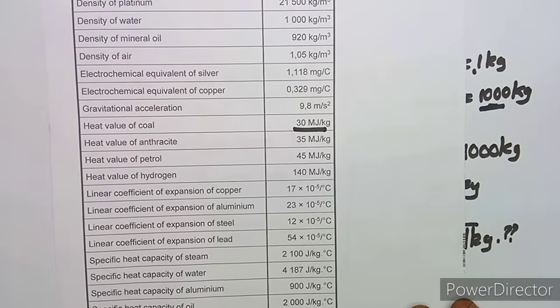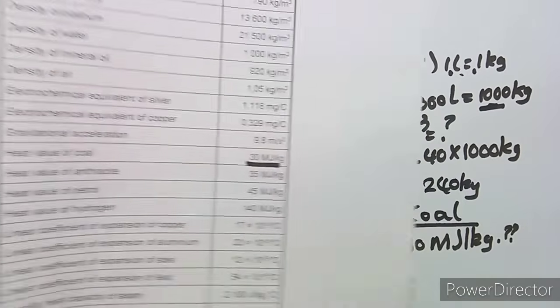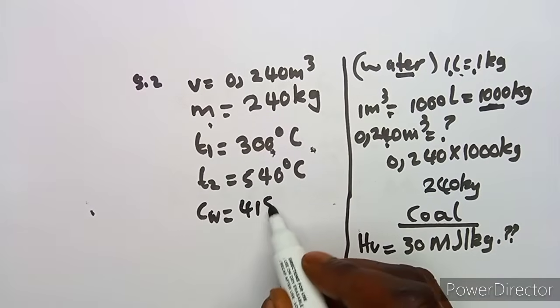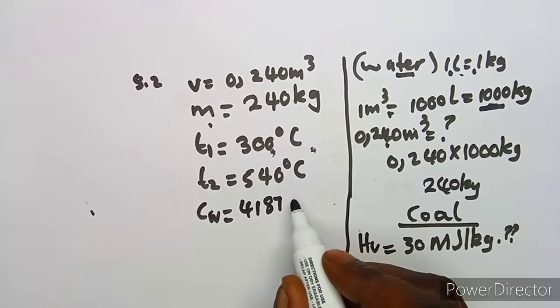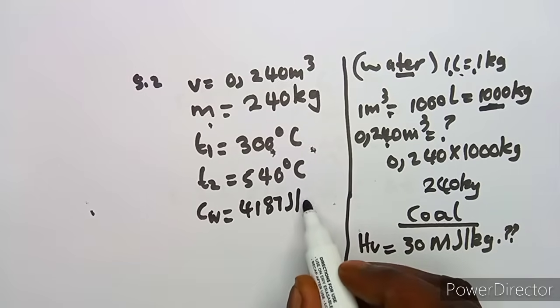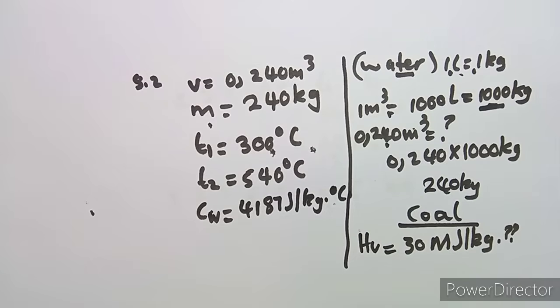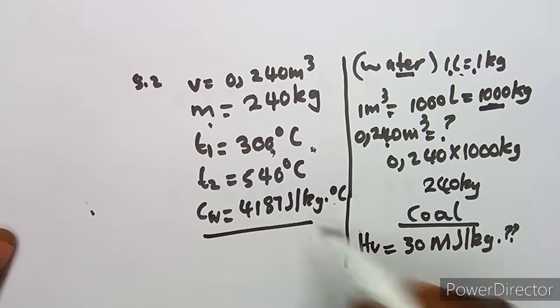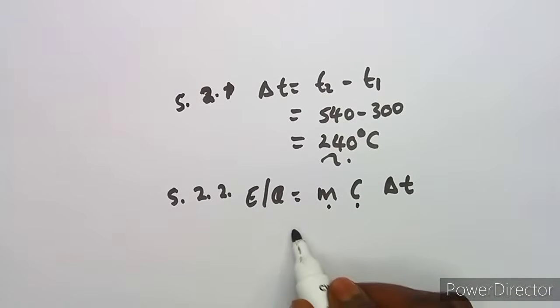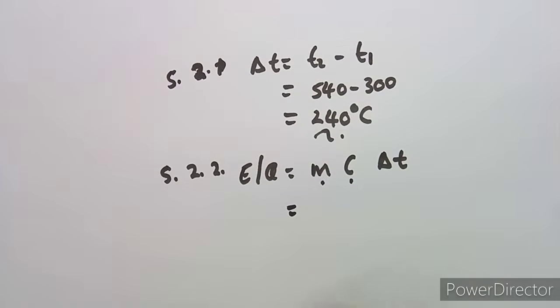I'm taking this here, which is 4187. You see now I'm looking for where to find this value, and the value is clearly given. All right, so that's it, guys. We just have to multiply. Everything is now there.